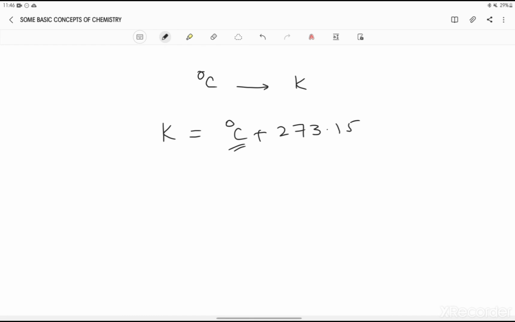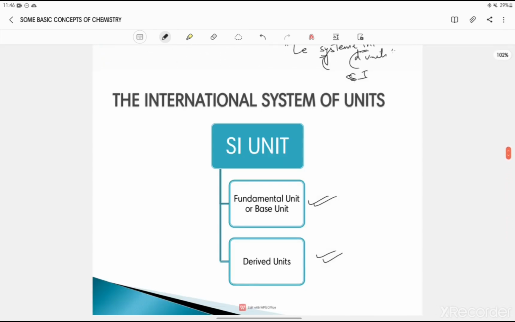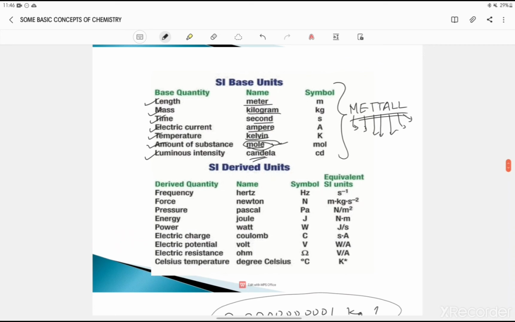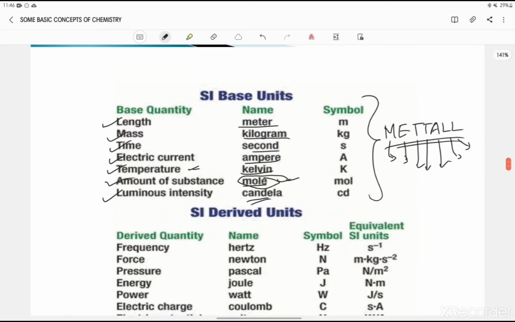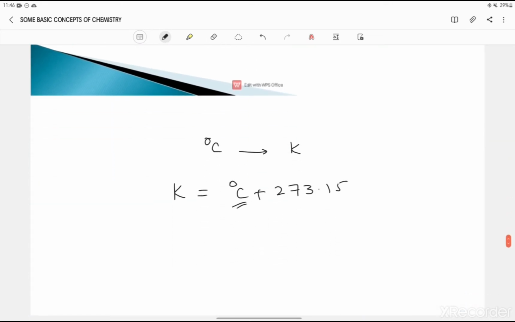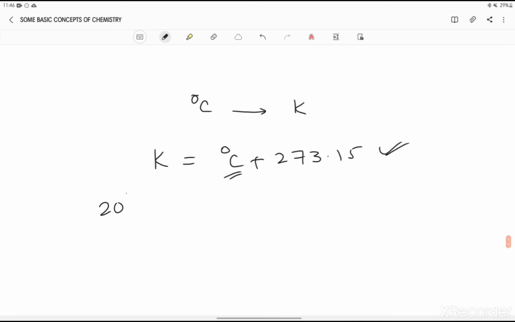And in chemistry, always remember, you have to convert the degree Celsius into Kelvin, because Kelvin is the what scale? You have just seen now. That Kelvin, you can see here, the SI unit of temperature is Kelvin. So always you have to change the particular physical quantities units into SI unit. So that is why I have to change it. So remember this formula. So just suppose you have 20 degrees Celsius and you have to change this into Kelvin. So what we will do, you will add this 20 degrees Celsius to 273.15 Kelvin. So you will get